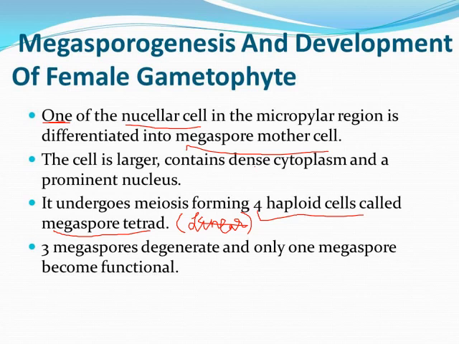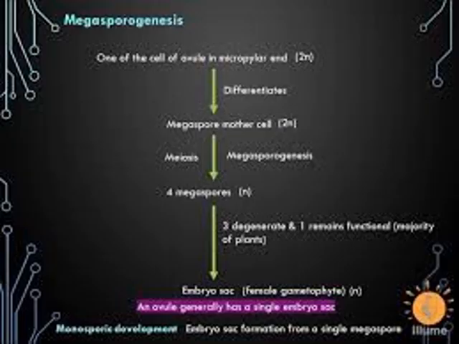And in that linear tetrad arrangement, three megaspores out of the four megaspores that are formed will degenerate, and only one of those megaspores, which is not degenerated, will become functional. So this is the most important point that you need to remember: out of those four megaspores, only one megaspore will become functional and the rest of them will degenerate.